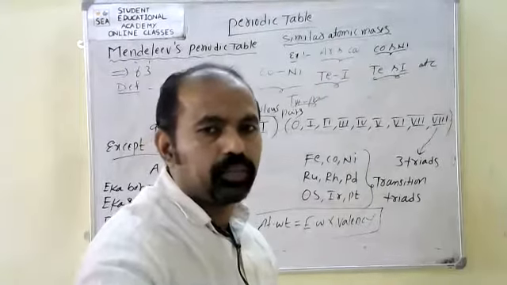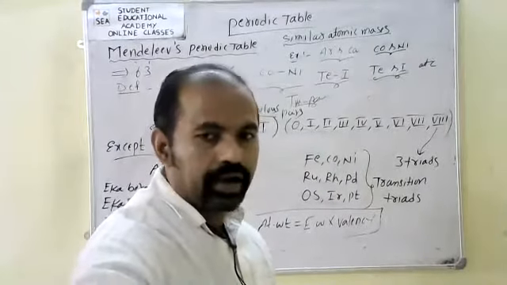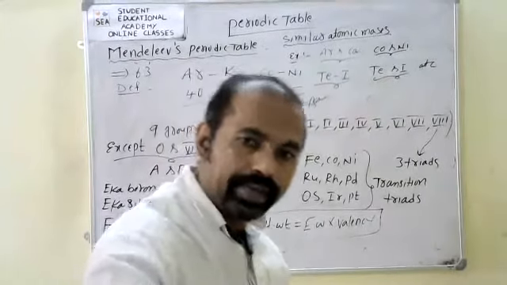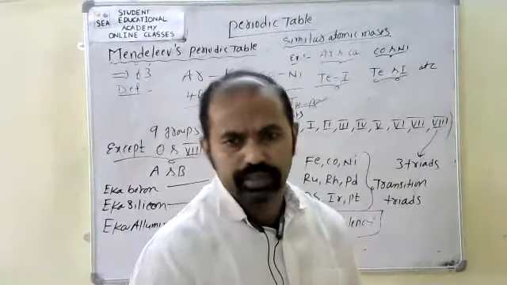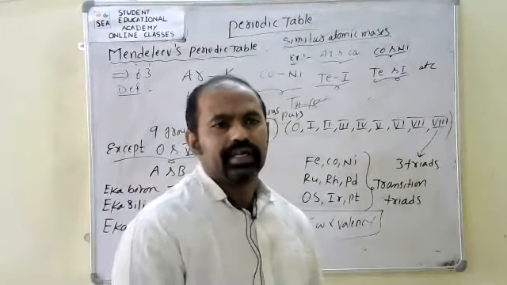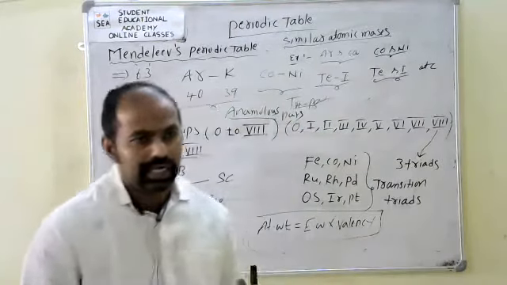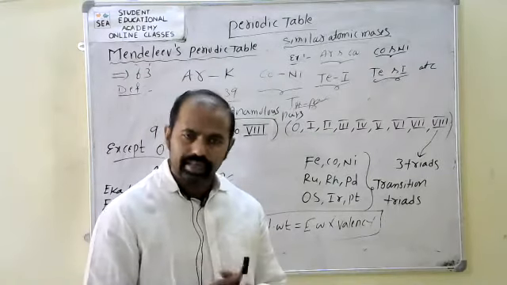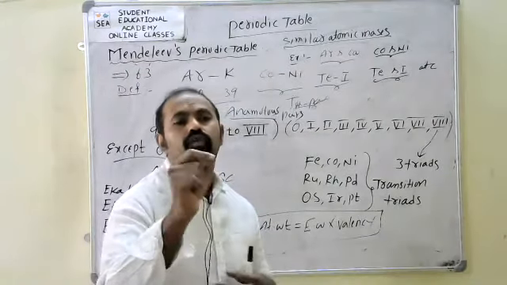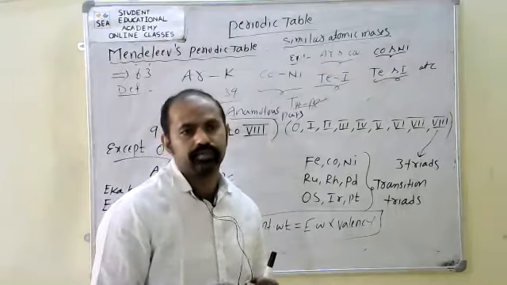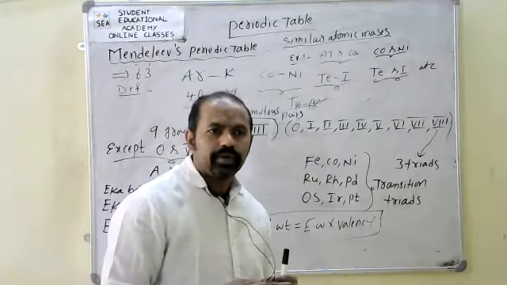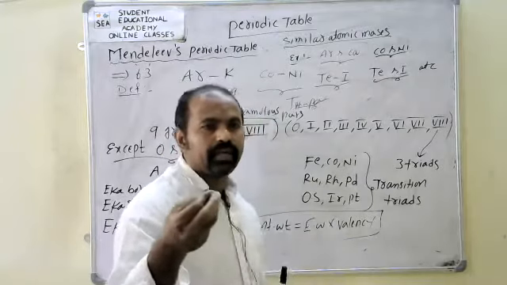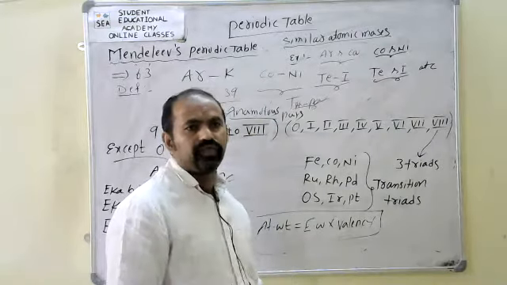Now the most important, the periodic law, the modern periodic table. That is the most important. Niels Bohr constructed the modern periodic table. It is also called the long form of the periodic table. The modern periodic table is generally based on atomic numbers and electronic configurations.